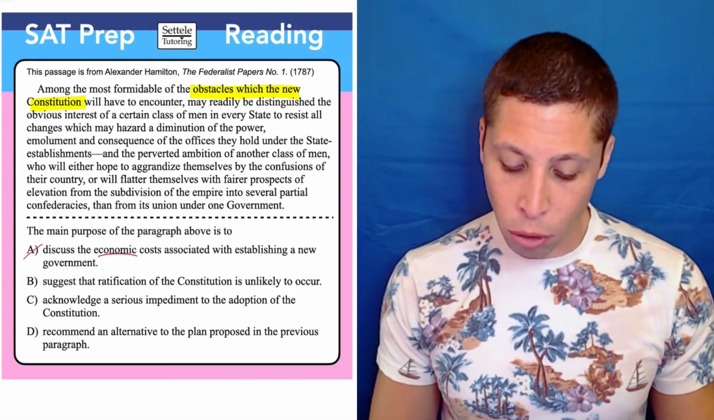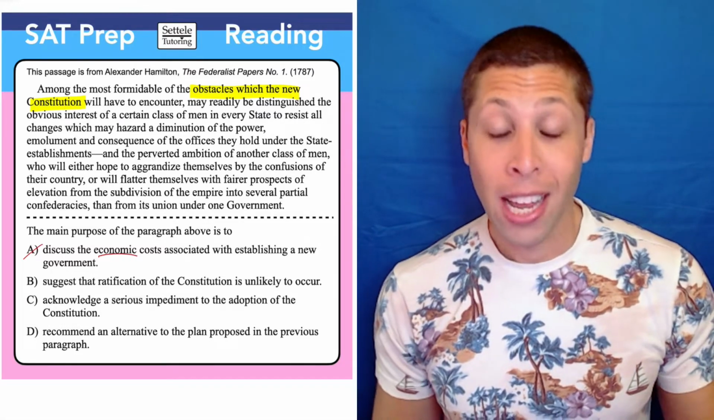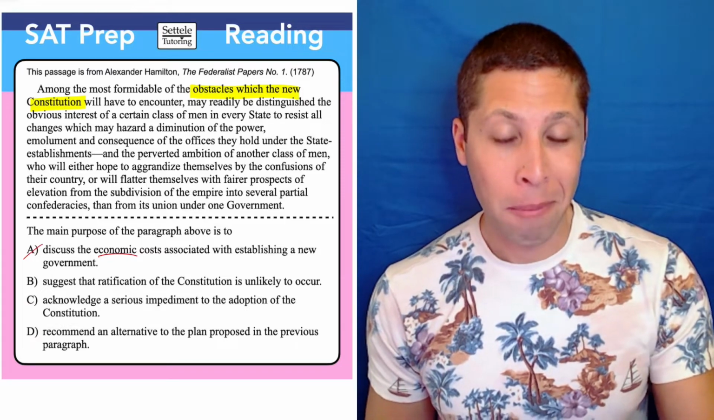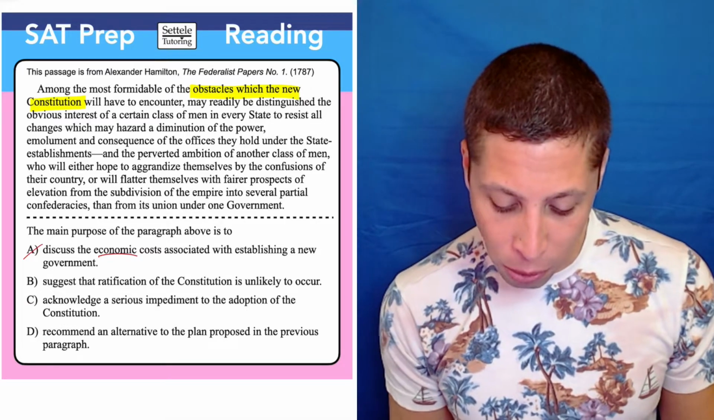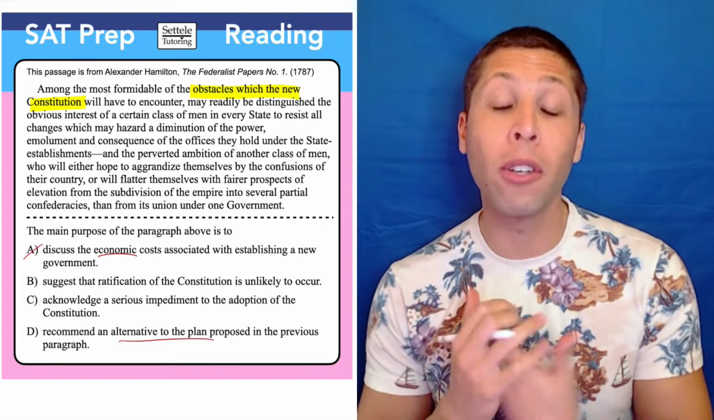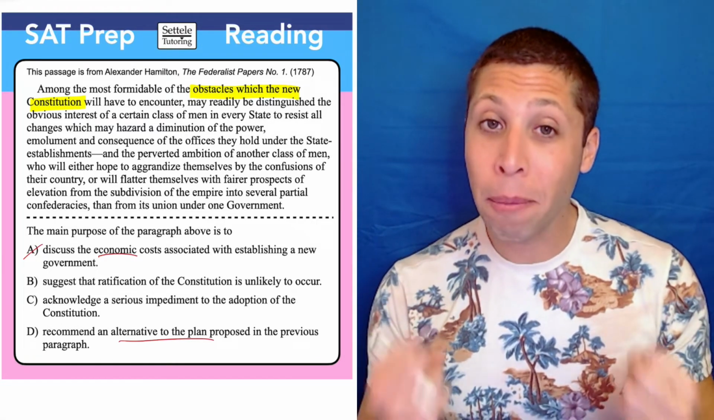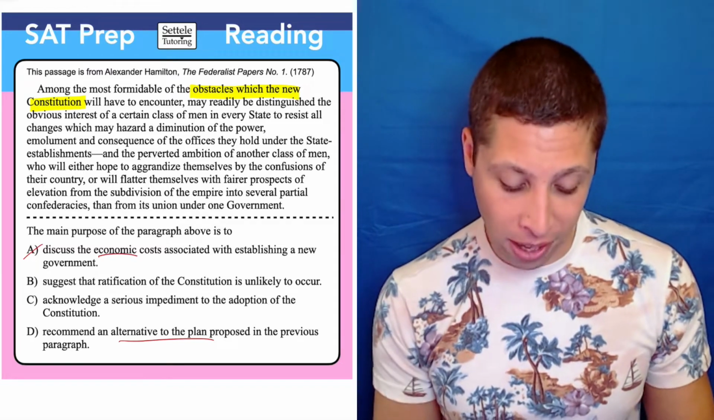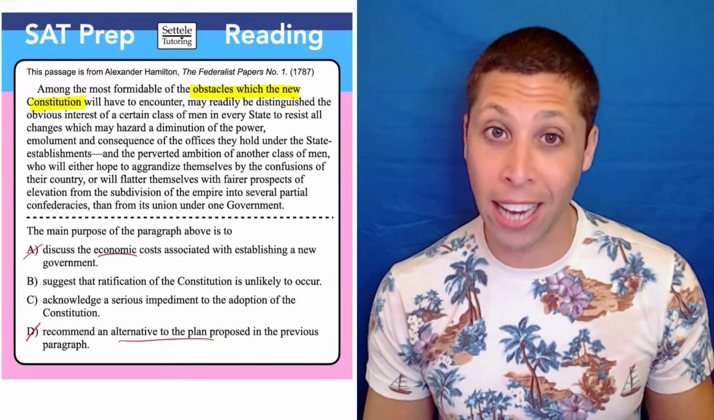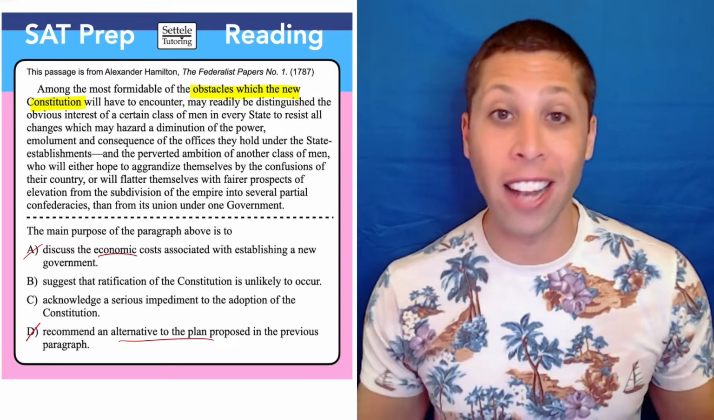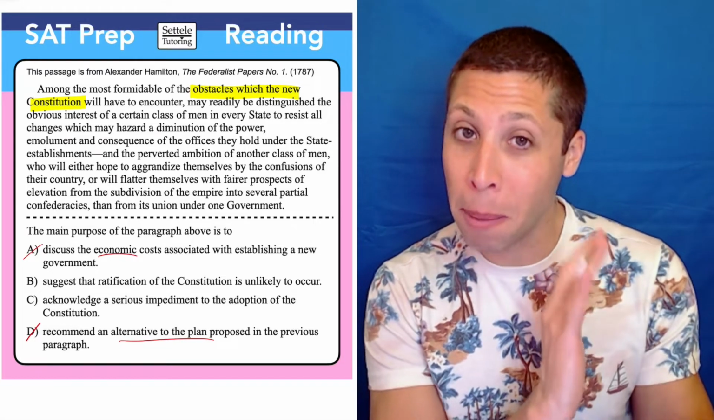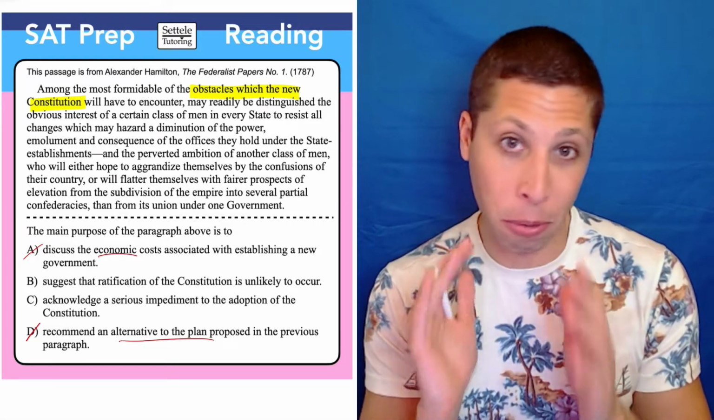Recommend an alternative to the plan proposed in the previous paragraph. Now, I didn't give you the previous paragraph, but that shouldn't matter, because the thing to focus on here is alternative to the plan. Is there an alternative plan in here? If you can't pull out a plan, then that's not a good sign, and there definitely isn't any sort of alternative plan. It's just not in here. They talk about some obstacles and some problems, but no specific plan is put forth.